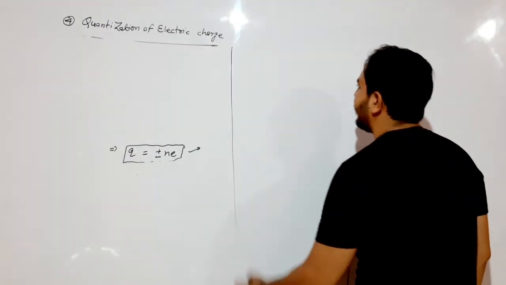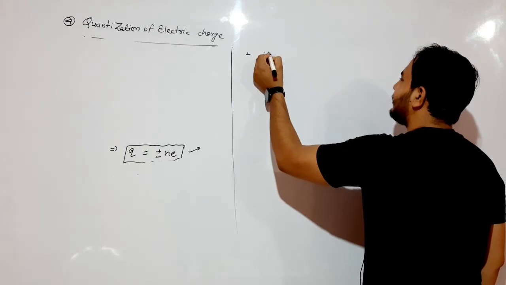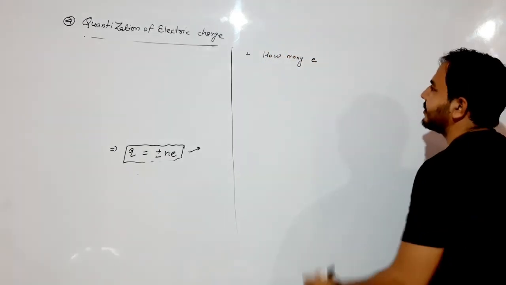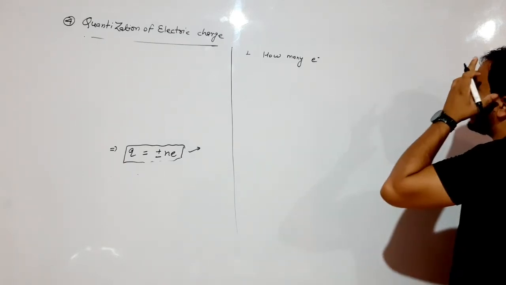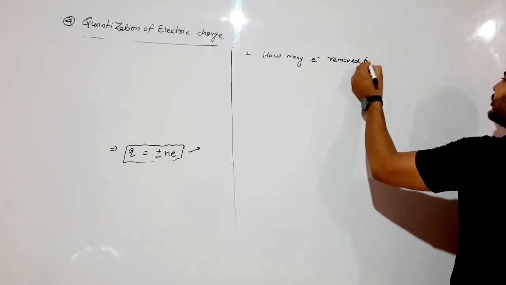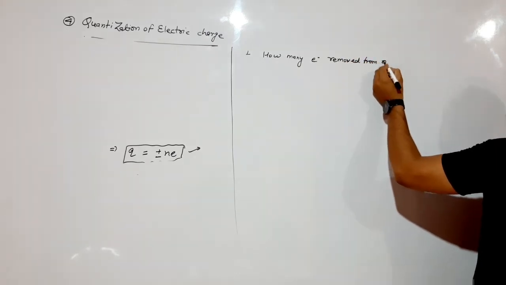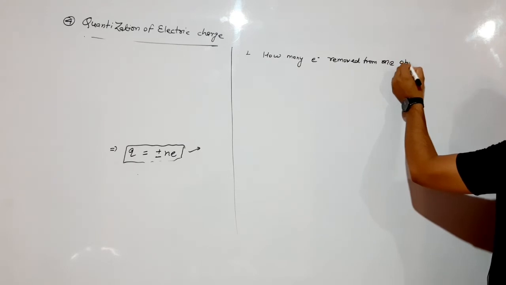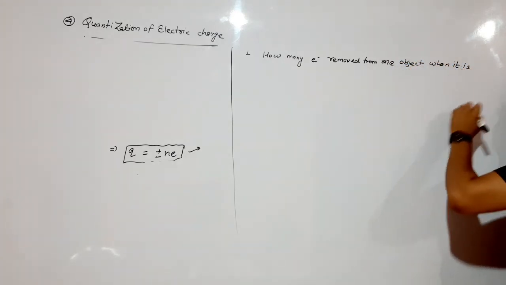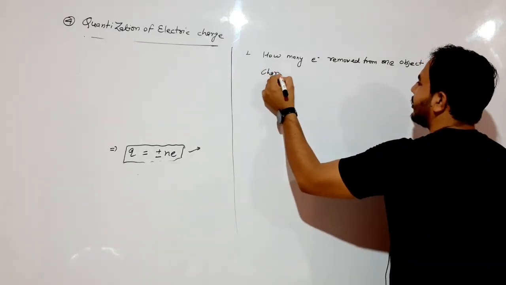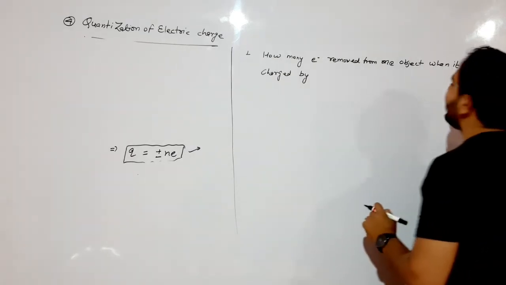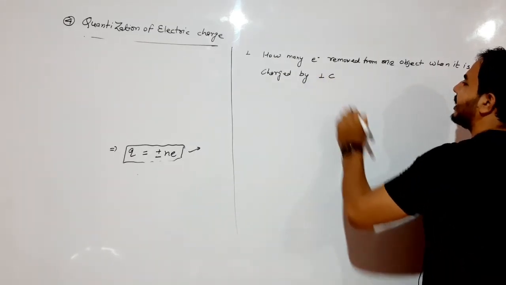In the first question, how many electrons are removed from one object when it is charged by 1 coulomb?